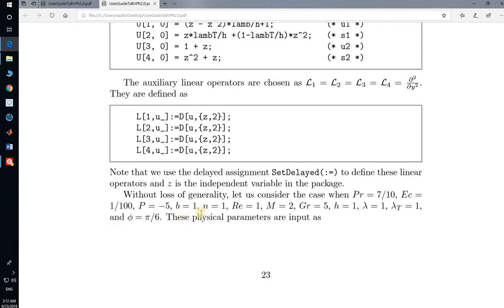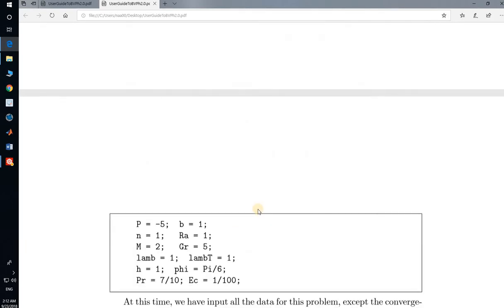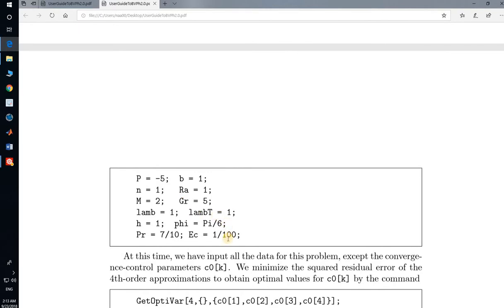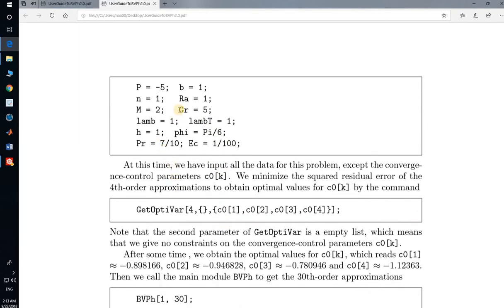Next, without loss of generality, let us consider the case when the parameter is this one. These are the given variables. We put all of the variables here and substitute these values of the constants. At this time we have input all the data for this problem except the convergence control parameter C naught of k.